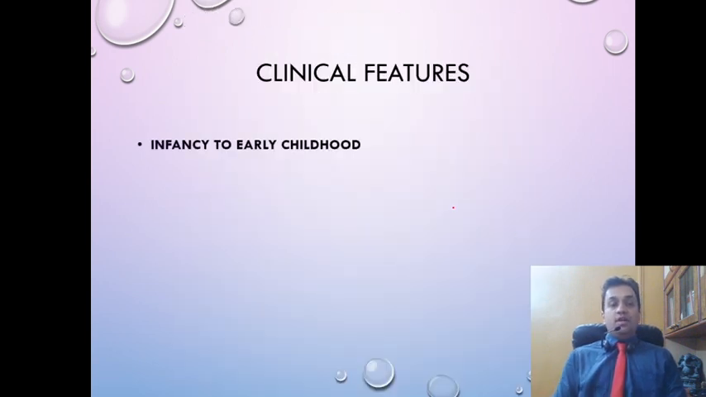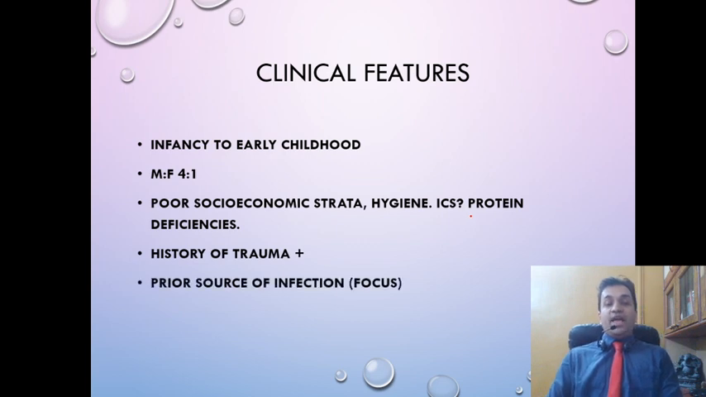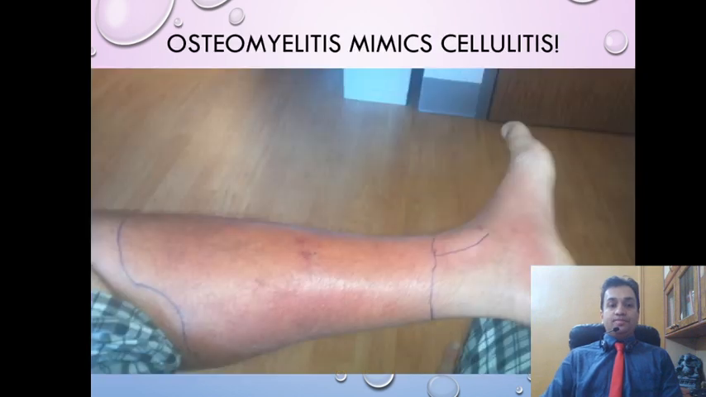Now, clinical features. The most common age group is infancy to early childhood with a very solid male predisposition 4:1. They are most commonly seen in poor socioeconomic strata which has low hygiene and protein deficiencies. Some of them may be immunocompromised, and often the patient will give a history of trauma. Often there could be a prior source of infection such as an abscess or a carious tooth.